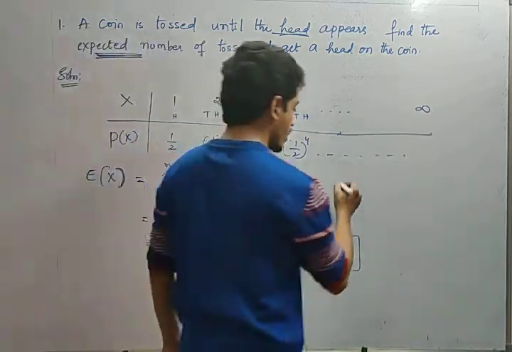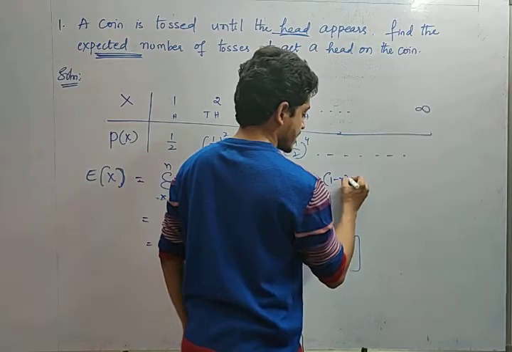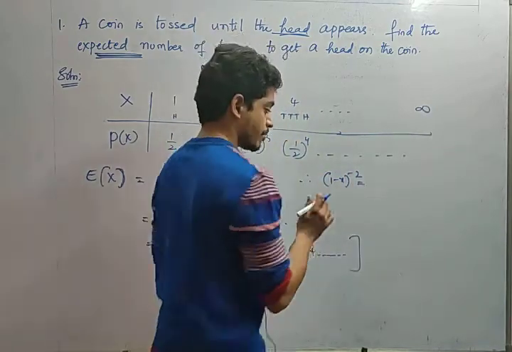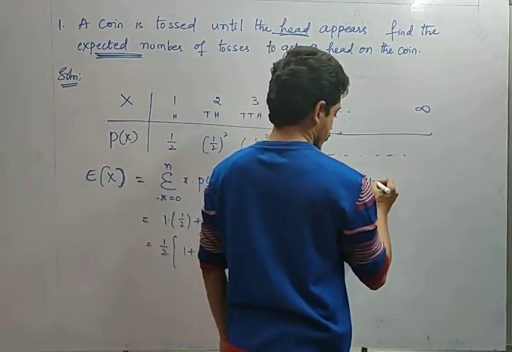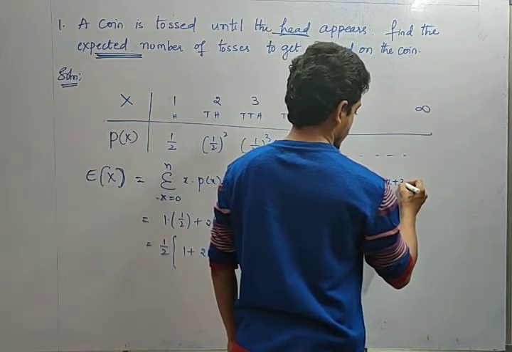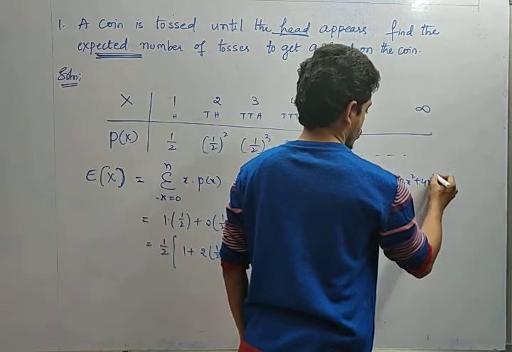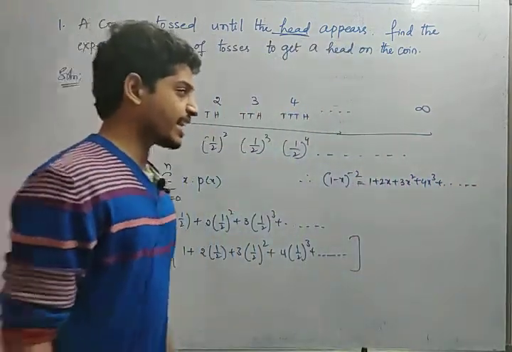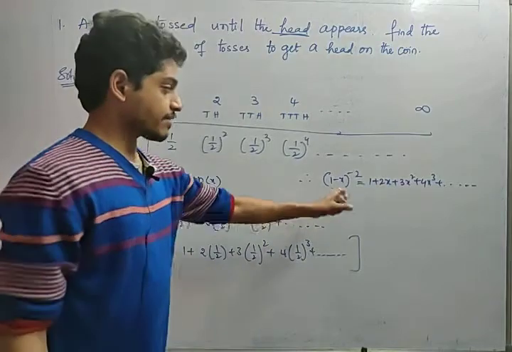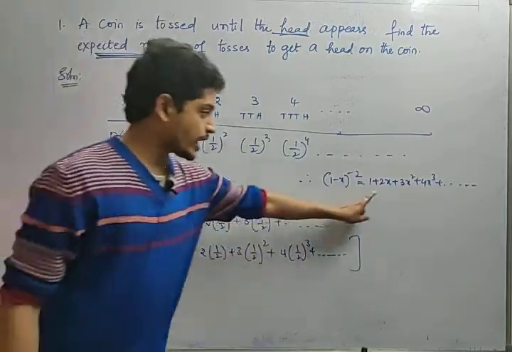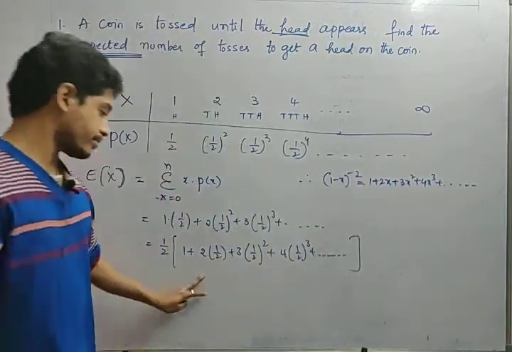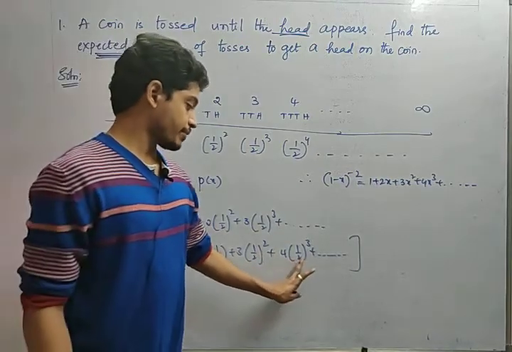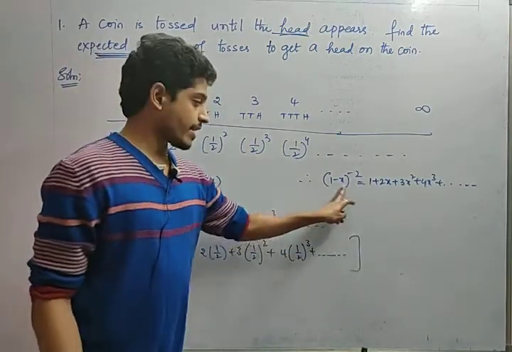So is this the correct one, right? Yes. Now we know a formula, 1 minus x whole power minus 2. This formula you might have learned in your intermediate. See, 1 minus x whole power minus 2 is 1 plus 2x plus 3x square plus 4x cube plus, and so on, until n into x power n minus 1, right? Is this looking like this, where x equal to 1 by 2? 1 plus 2 into 1 by 2 plus 3 into 1 by 2 whole square plus 4 into 1 by 2 whole cube. Yes. So what is the value of x here?